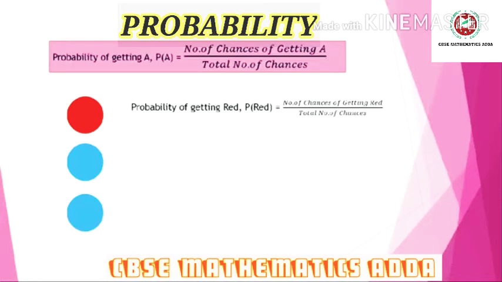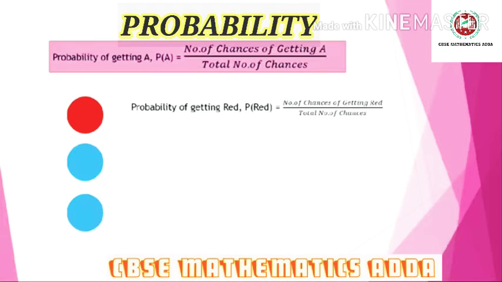So what is meant by the number of chances of getting red? I am going to take one bowl. How many possibilities are there? We know that there is only one red bowl, so I can take only one red bowl. That means only one chance. So the number of chances of getting red is 1.